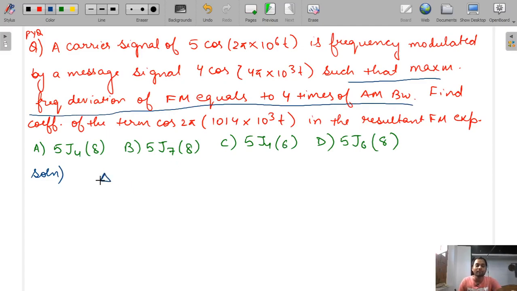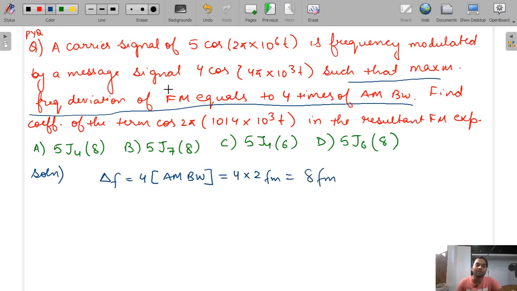So the frequency deviation, that is delta F, is equal to 4 times the AM bandwidth. So what is the bandwidth of AM? 2 into FM. So 4 into 2 FM, that is equal to 8 FM.